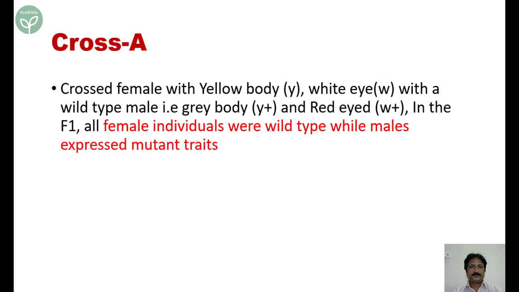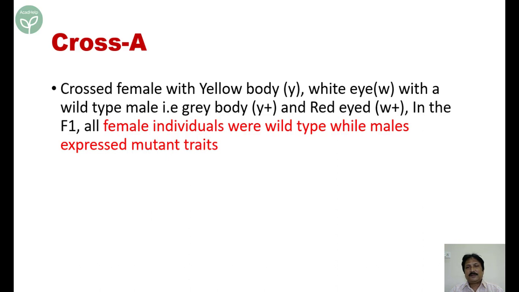Let us see the cross A. Try to understand this. He crossed a female with yellow body, white eye, so the female is yellow body and white eye, with a wild type male, that is grey body and red eye. Now here let me tell you the sign conventions. These are mutants. In sex-linked inheritance, we give more importance to the mutants. So here the mutant is yellow body, white eye.